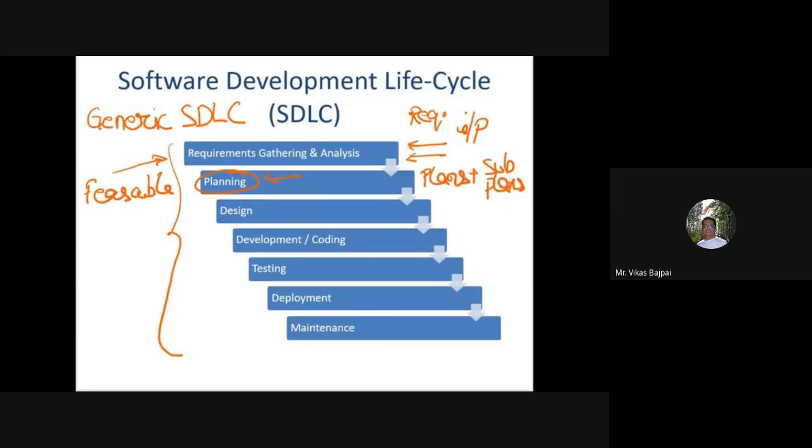So all those plannings, it's like, suppose I go ahead with coming up with a building, let's say I have to come up with a new hostel, so I need to plan that, okay, how many people I need, what should be the budget, and then whether I need some approvals or not, some machinery I need. So those things, in case of software, I need to look for whether I need some licenses or not. So all these things we'll plan in this particular phase. After which, once I'm done with it, I'm okay. Let's say that, okay, I will be able to come up with this particular product. So I take a call and then I'll go ahead with designing.